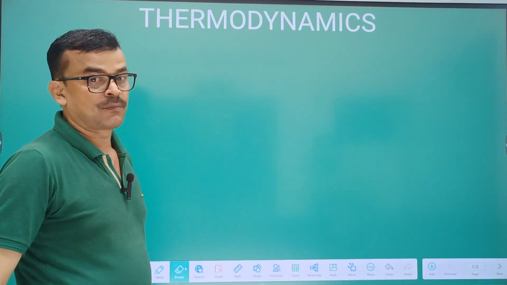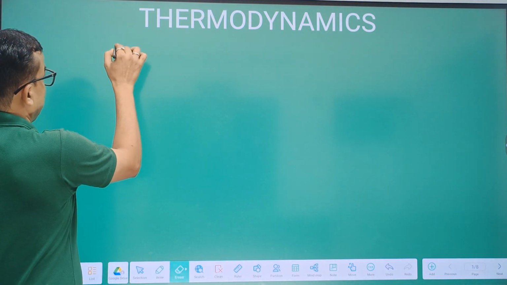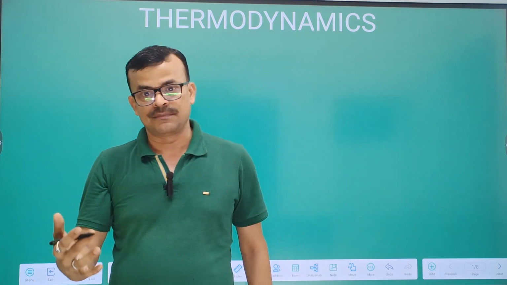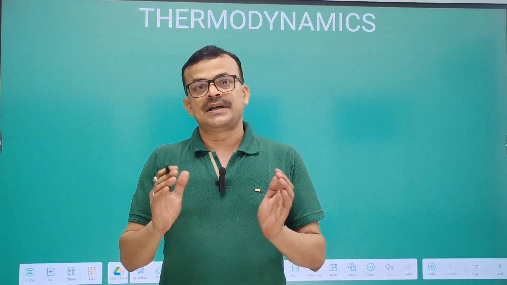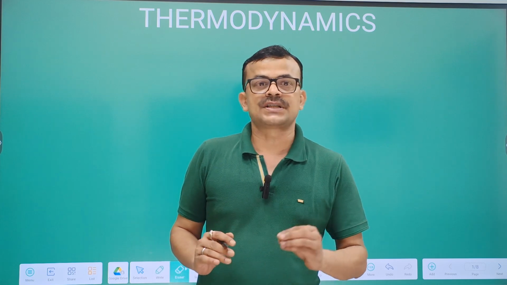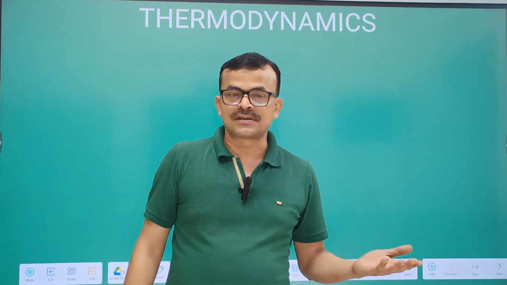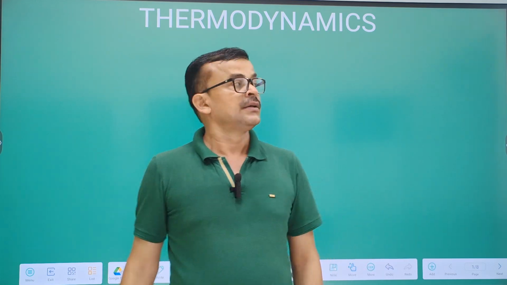Today we will discuss what is thermodynamics. In thermodynamics, firstly we want to know what a thermodynamic system is. In general language, what is a system? A system is a device or arrangement which can do any work. For example, by this marker we can write over here, so this is a system. A computer is also known as a system because a computer can do calculation and data storage.